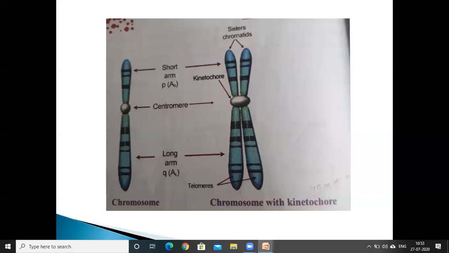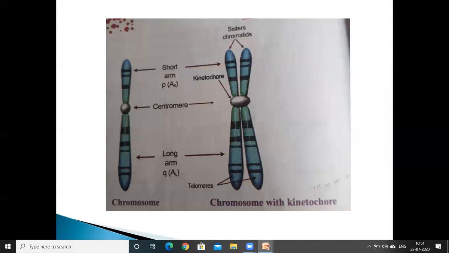The next part of the chromosome is the telomere. These chromosomes have polarity, that means they have polar ends. The polar ends of the chromosomes are called telomeres. These telomeres prevent the fusion of one chromosome to another chromosome.